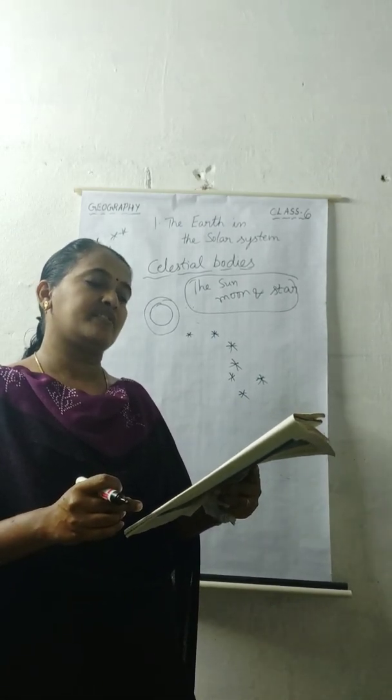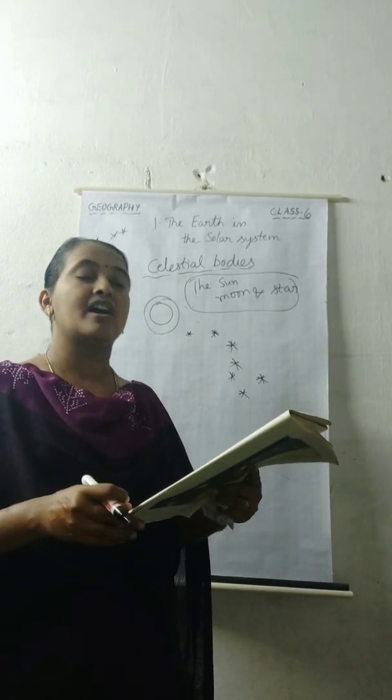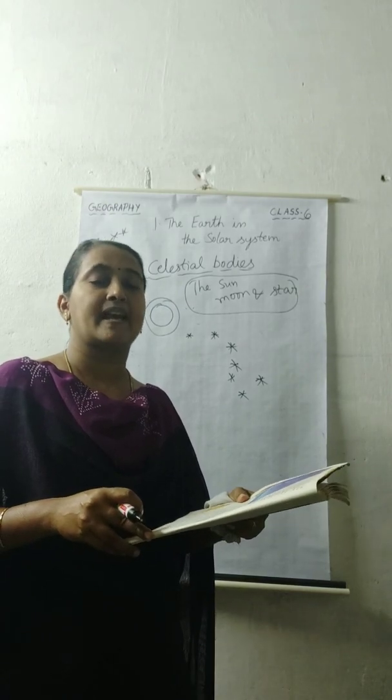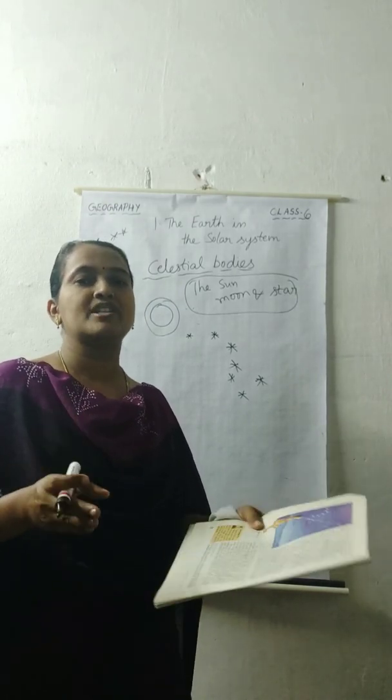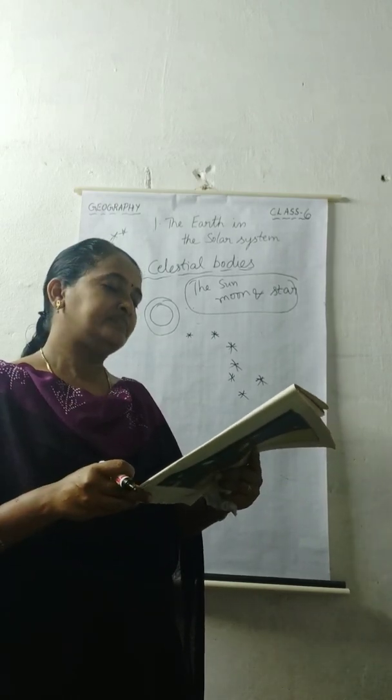Ask someone elder in your family or neighborhood to show you more stars, planets and constellations in the sky. This evening, this night, you observe in the sky how many shapes you can see, how many stars are there, everything you observe, how many shapes are there.